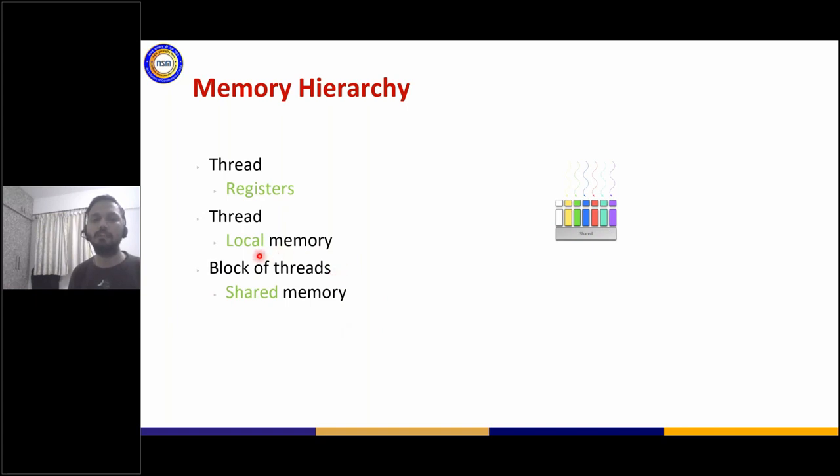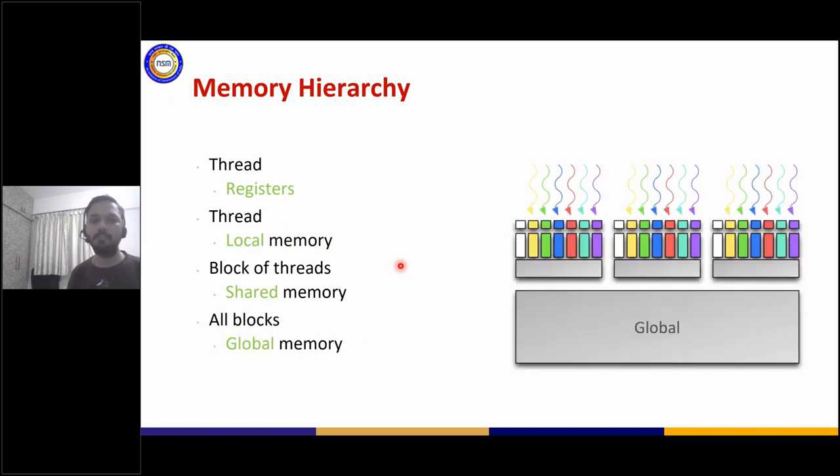You will see in your lectures over time that you're going to work on shared memory, global memory, and all in each and every lecture in the series. And again, as I said, global memory is the one which is shared across all the threads and across all the blocks. So this is the memory hierarchy in CUDA.